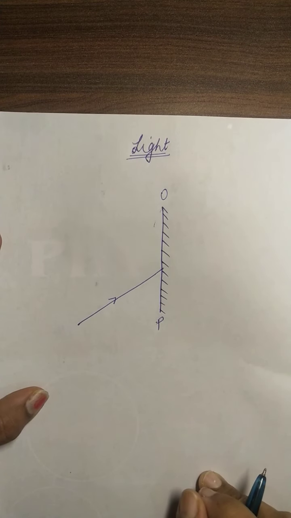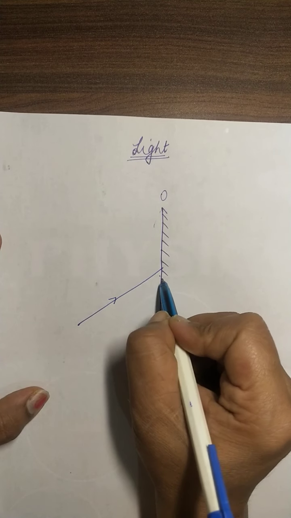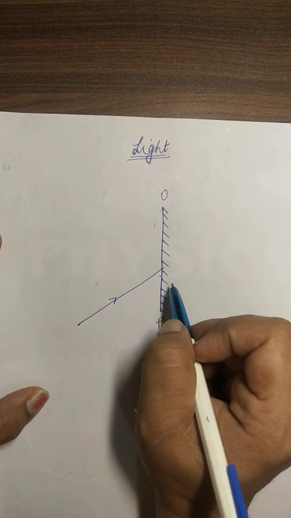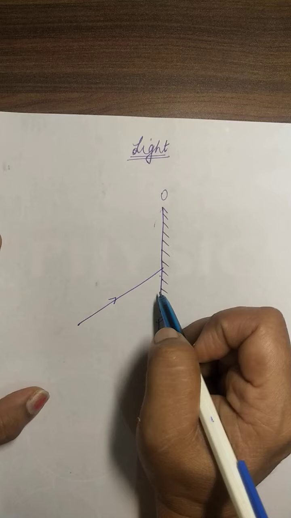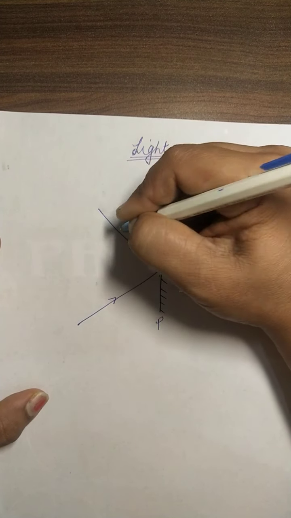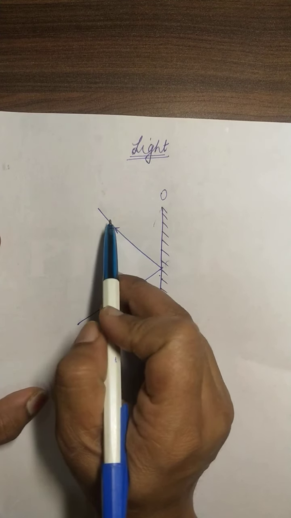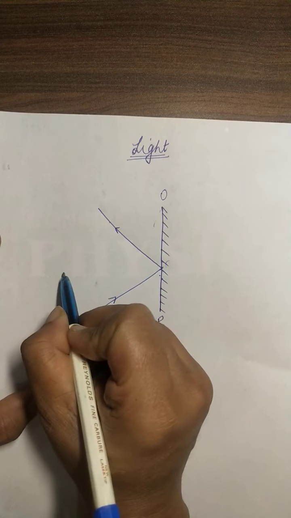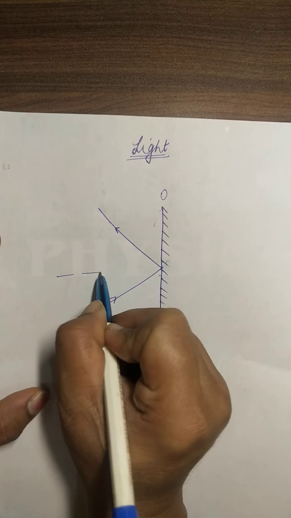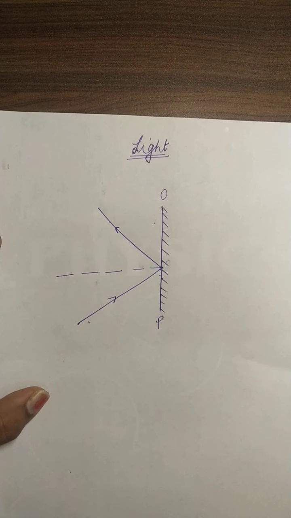So this is the incident light, and it will reflect back when it strikes the mirror, this way. This is the incident ray, this is the reflected ray, and the ray perpendicular to the plane mirror is the normal ray that we have done, right?